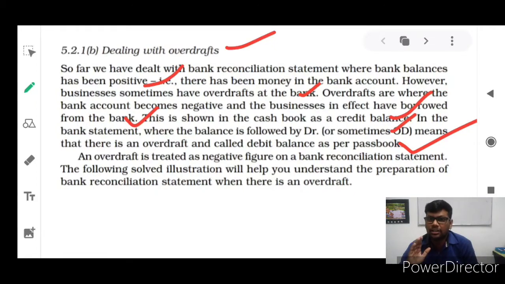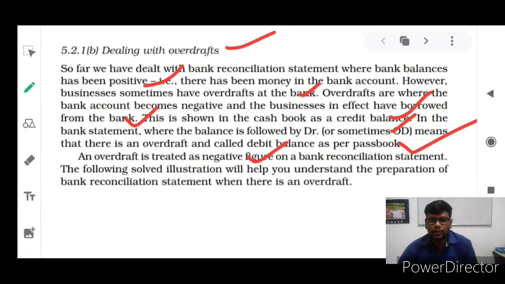You have to be very clear on it. If it is debit in the cash book, it is credit in the bank passbook, and bank passbook debit means the cash book should be credited. That is called overdraft, and overdraft is treated as a negative figure.